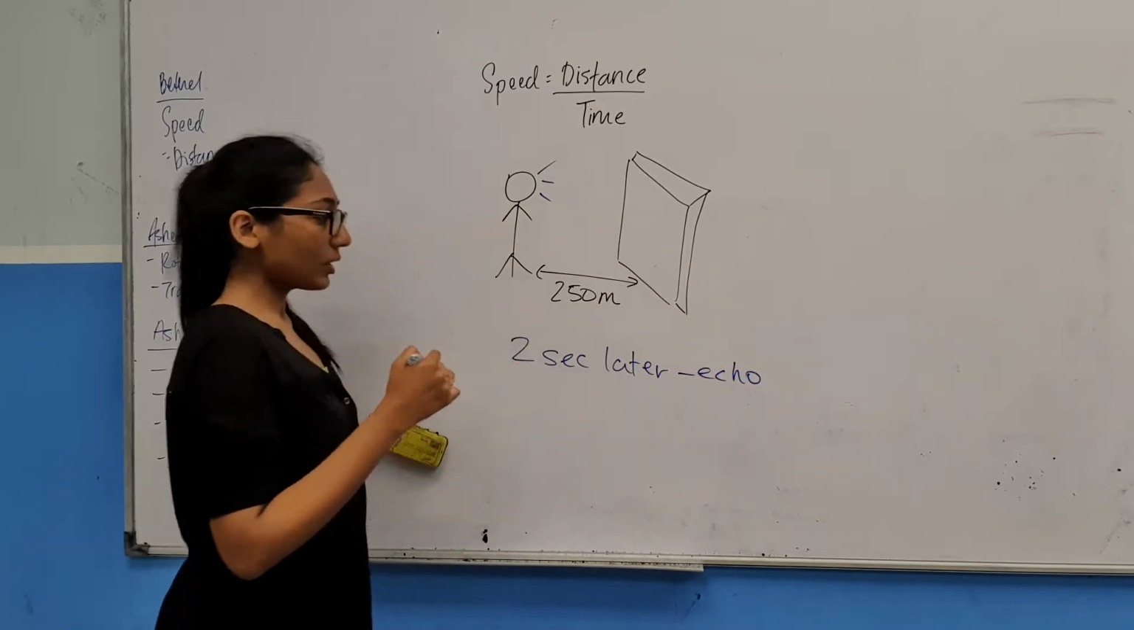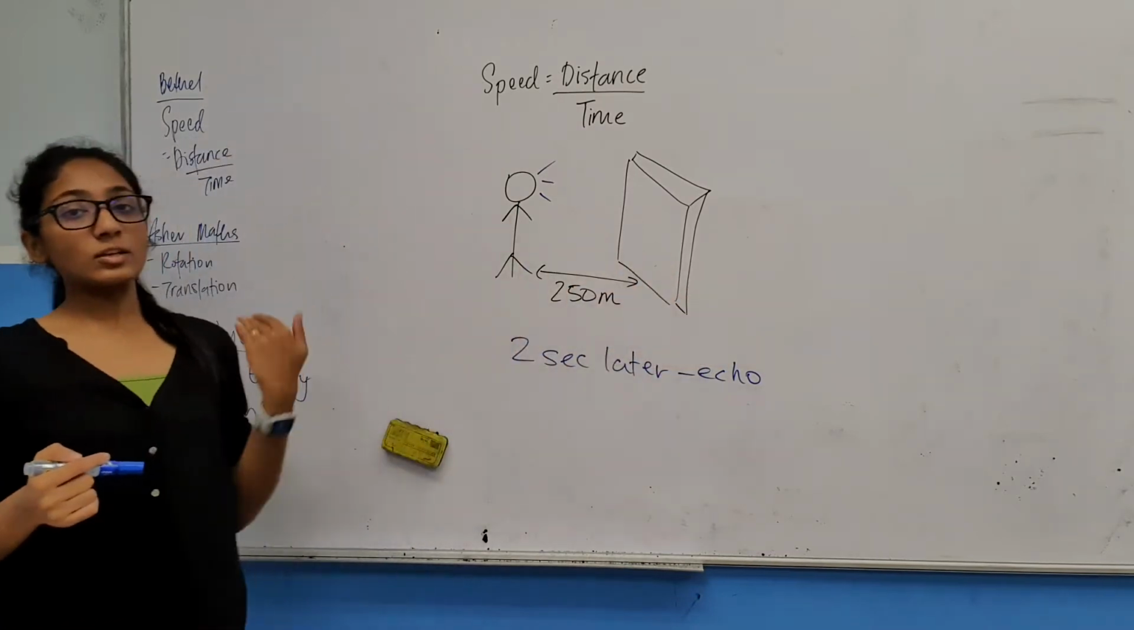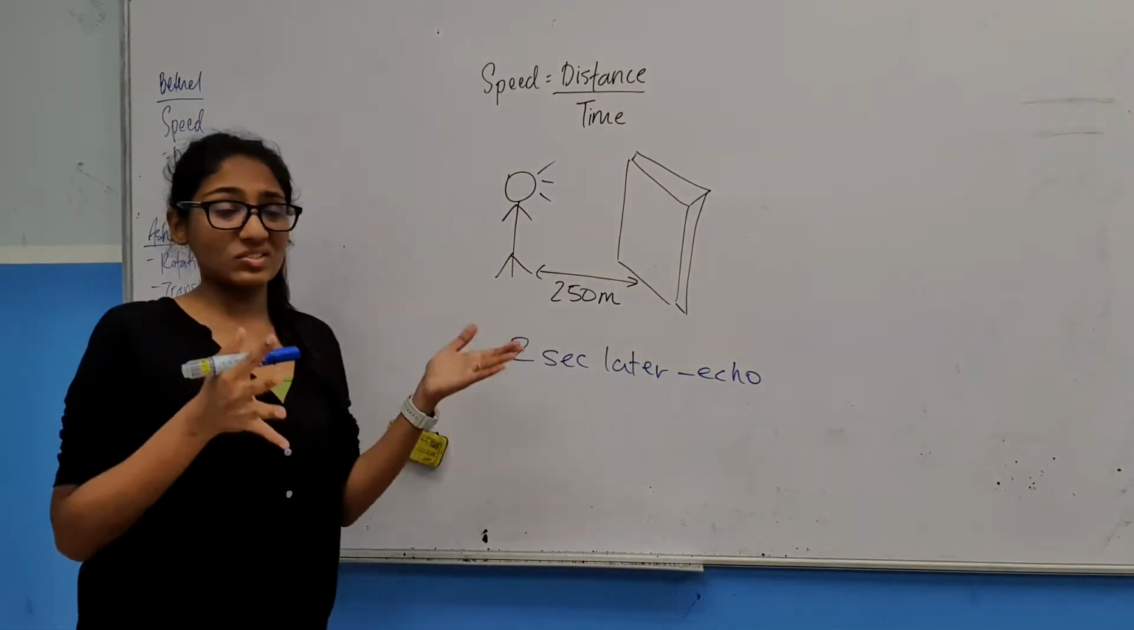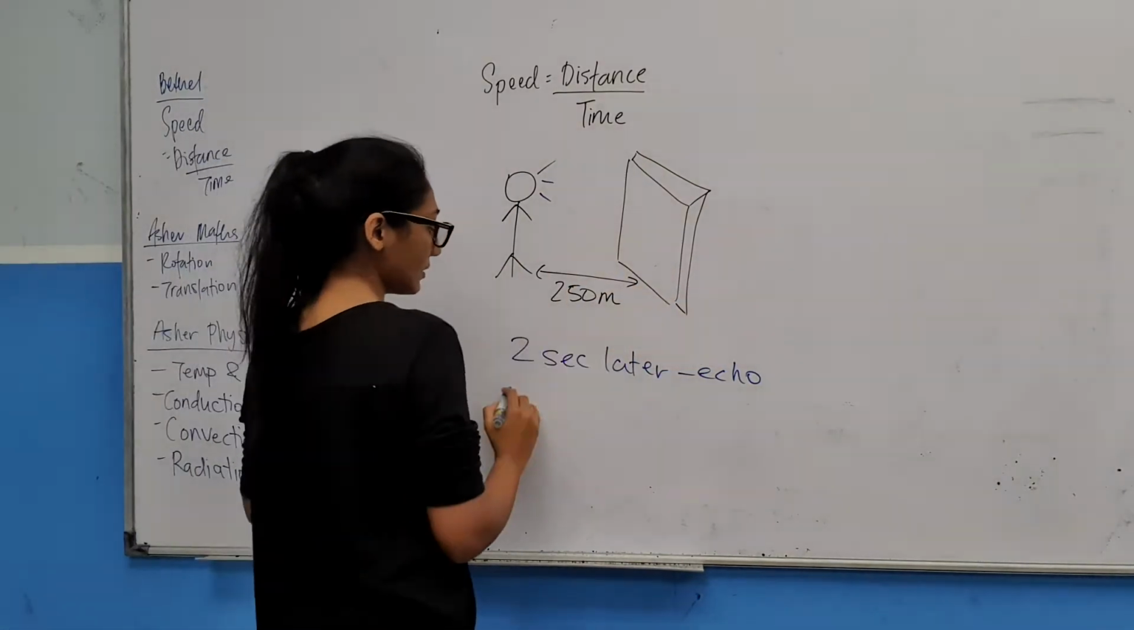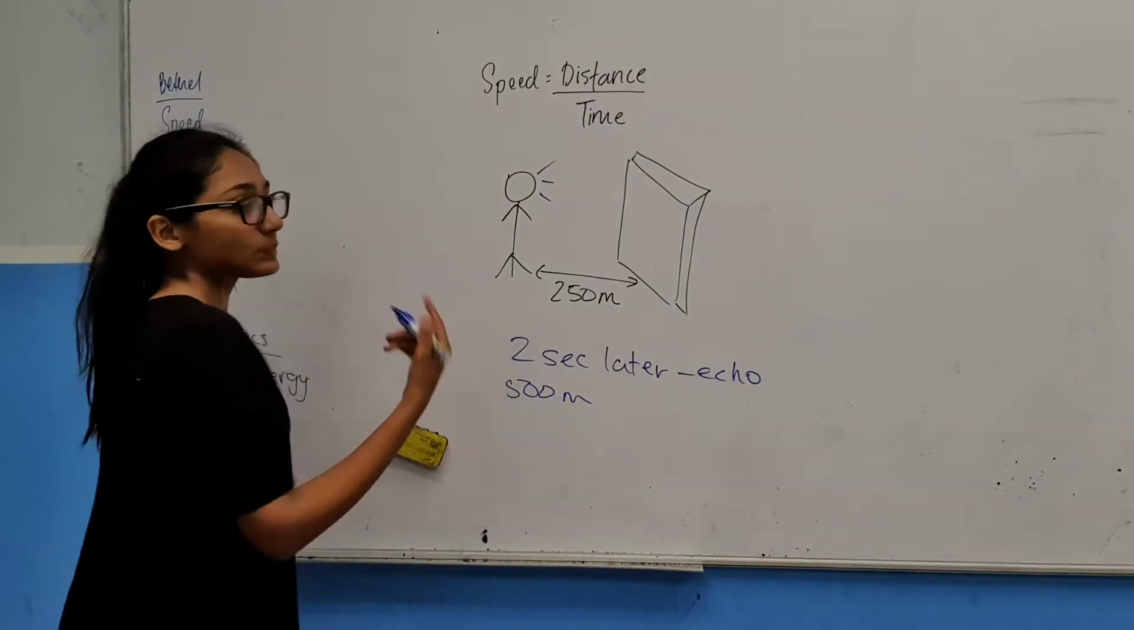Okay? So, the sound travels 250 meters, and then back to you another 250 meters. So, altogether, the sound has traveled 500 meters. And 2 seconds later, you hear an echo. So, what is the speed of the sound?